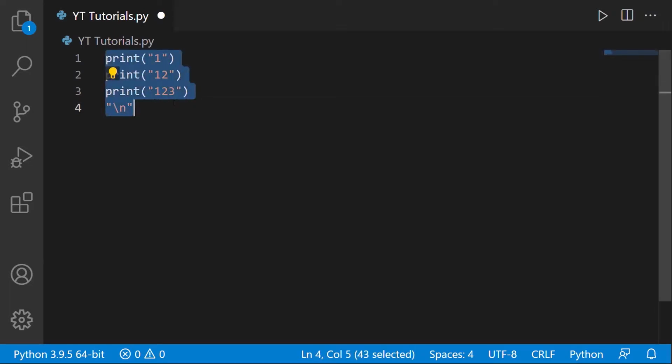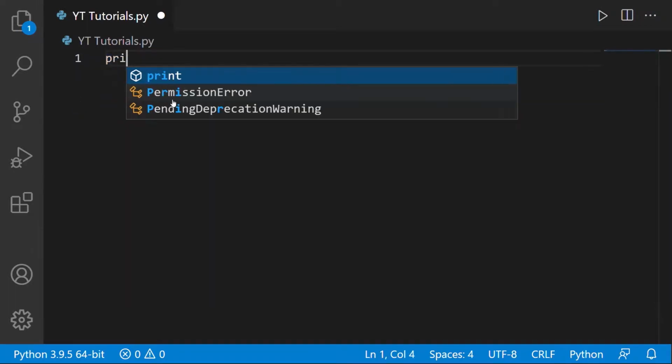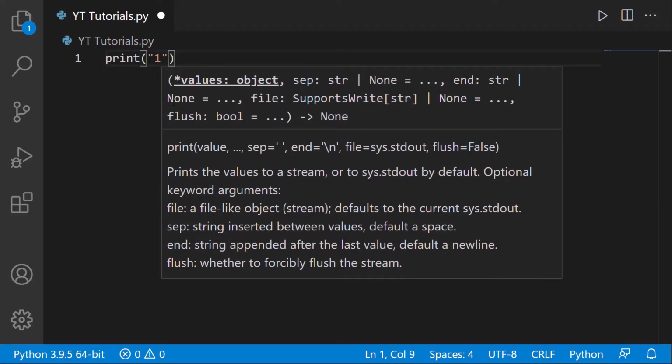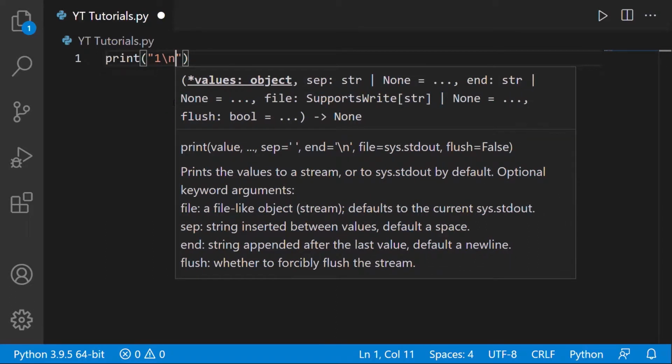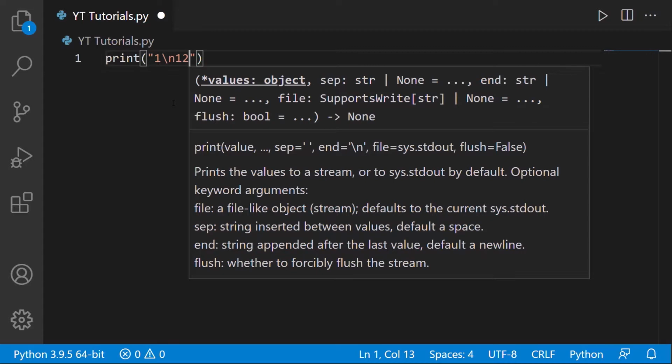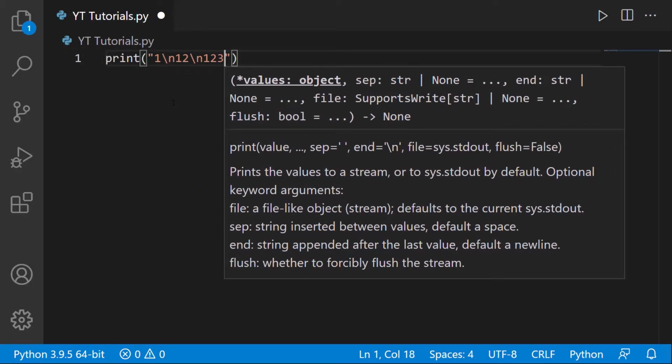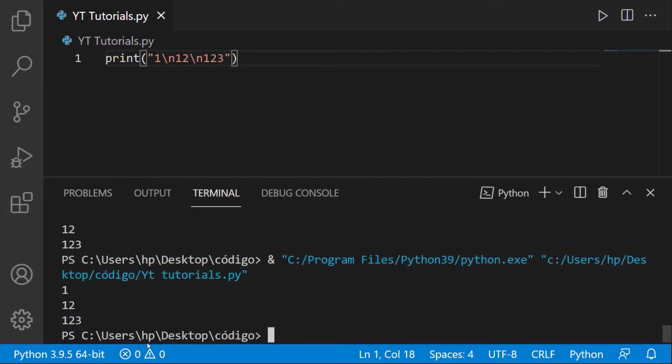So I'm just going to remove all of this and type print, parentheses, double quotation marks. Now I'm going to type what we want in the first line. So we want 1, so I'm going to write 1. Now we want 1 2 in the second line, so I'm going to type \n, then 1 2. Now we want 1 2 3 in the third line, so I'm going to type \n 1 2 3. So this should work properly. I'm just going to run this. As you can see, it is working properly and printing what we wanted.